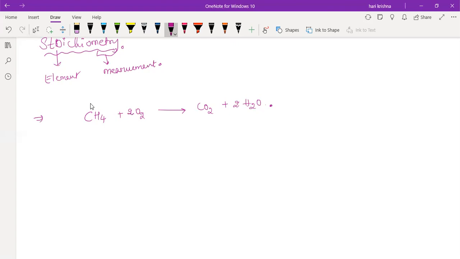So if you see this equation, what are these numbers? 1, 2, here 1, 2. So what are these numbers? These are called stoichiometric coefficients, which are helpful in balancing the given chemical equation. Understanding? The numbers which are written before the chemical elements or compounds are called stoichiometric coefficients.